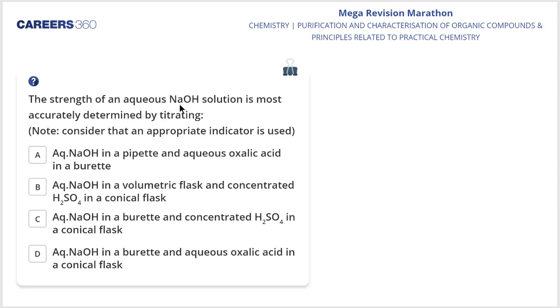The strength of an aqueous NaOH solution is most accurately determined by titrating. This was the question asked in the January 2020 JEE session, my dear students, and I hope that all of you might be knowing the correct answer to this particular question.